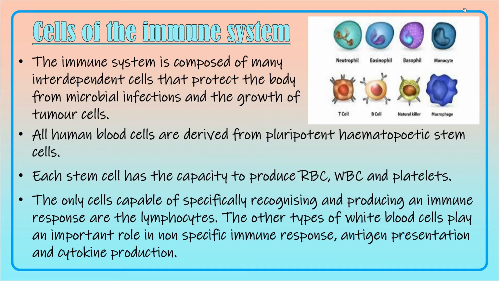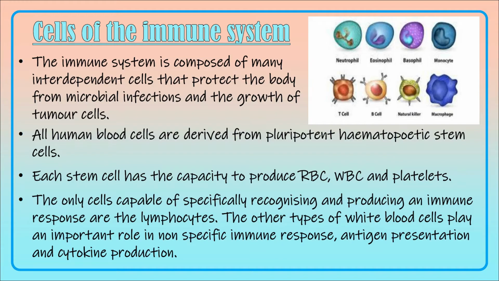Now the cells of the immune system. The immune system is composed of many interdependent cells, and they help us to protect our body from microbial infection and also prevent the growth of tumor cells or cancer. All human blood cells are derived from the pluripotent hematopoietic stem cells of the bone marrow. This we have already seen. And these stem cells have the capacity to produce all types of blood cells like RBC, WBC and platelets.